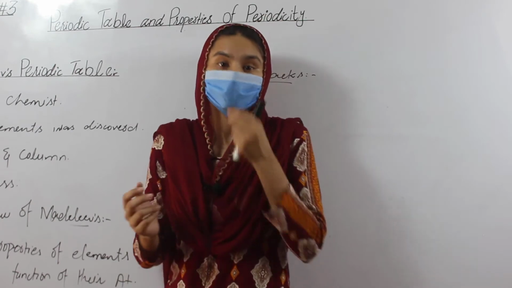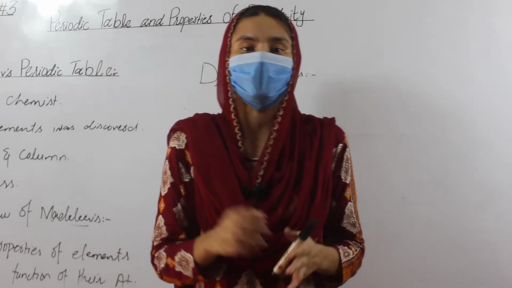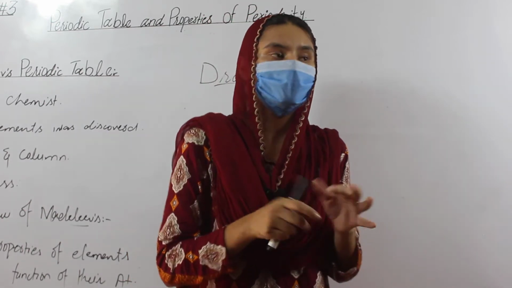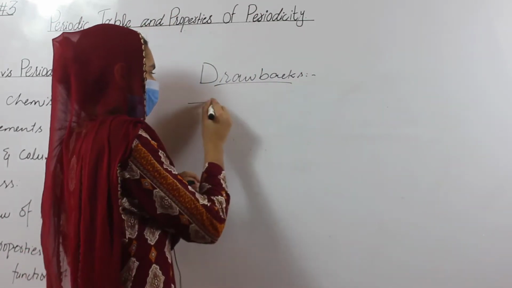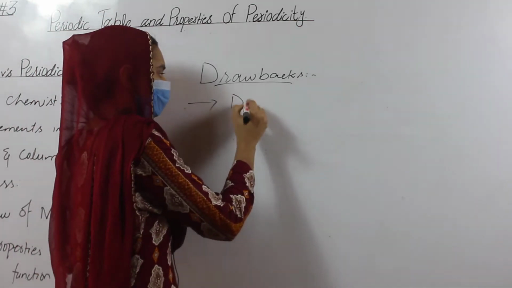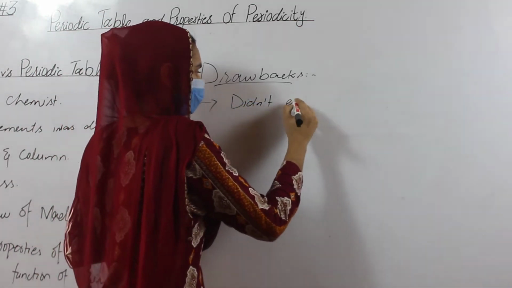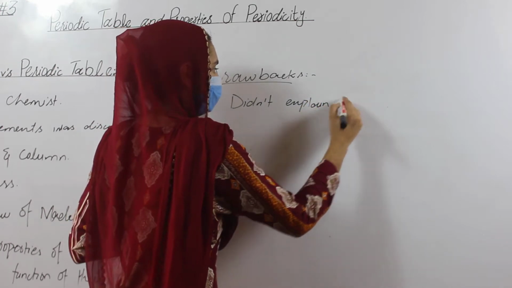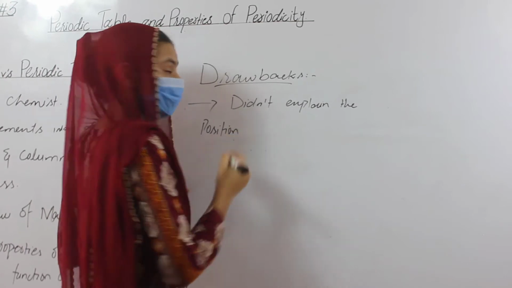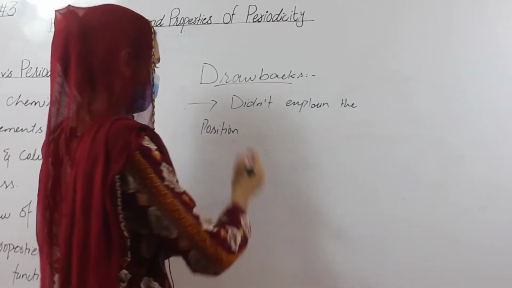It means he didn't have an accurate periodic table because he didn't explain where isotopes lie in the table.